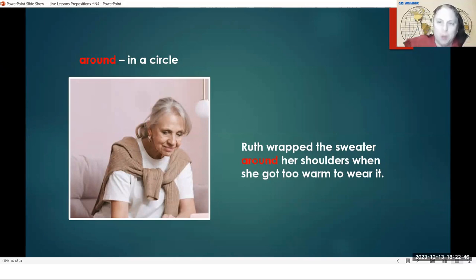So she took off the sweater and she put it around her neck. Remember, around is in a circle. So this sweater is making a circle going across her back and around the other side, because she put the sweater around her shoulders, because it is too warm to wear it.